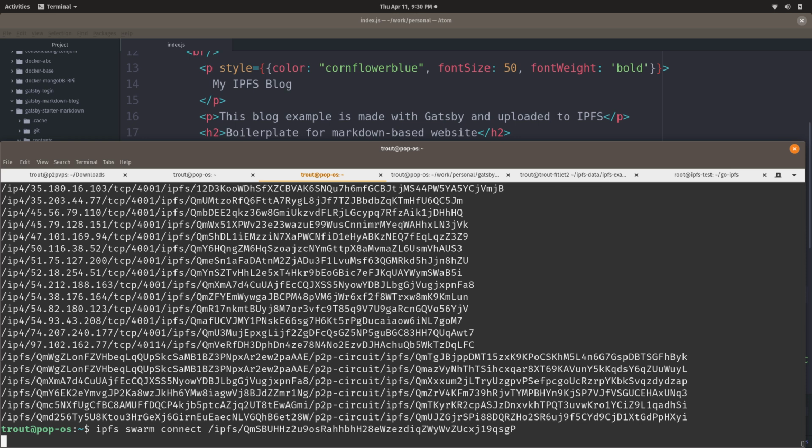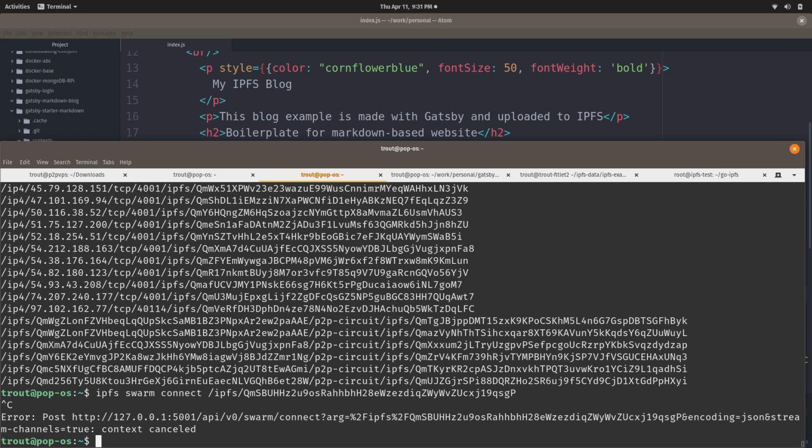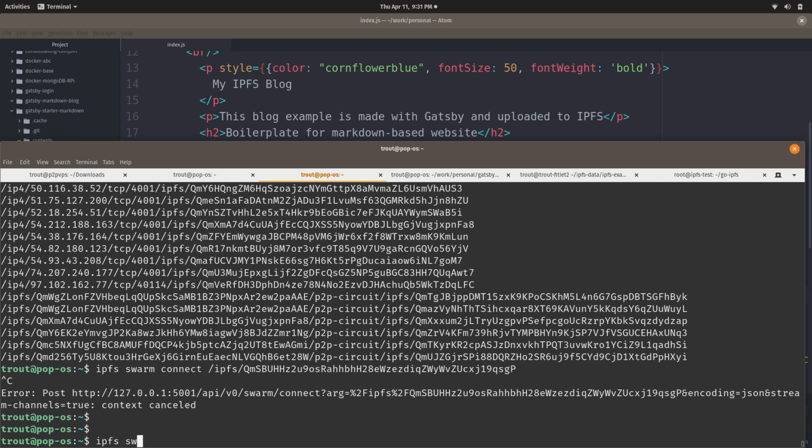And this is pretty intimidating to walk through. Like I said, this is not really intended to be a how-to. It's more of a really quick run-through to give you the commands to Google and the way to sort of self-educate. Okay, that's not coming up, so I am going to do ipfs swarm connect.